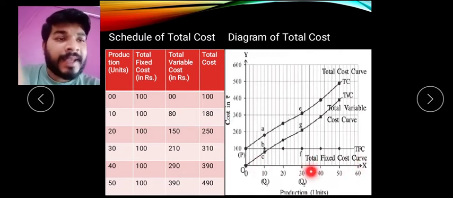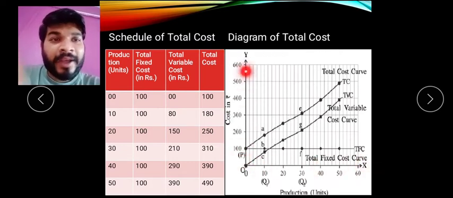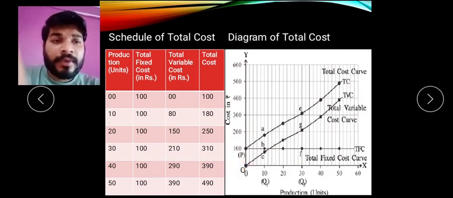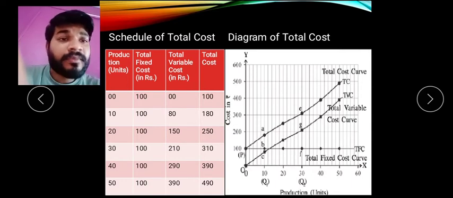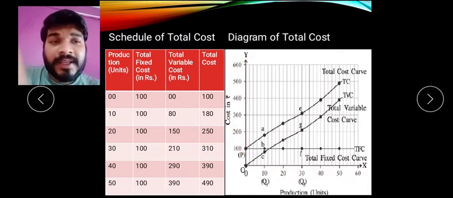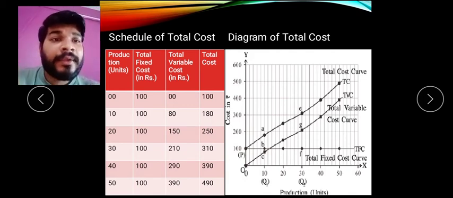First, on the x-axis outputs are taken, on the y-axis the cost in rupees is taken. Here at the point of origin, that is O. Now you find that we have taken the scale, that is 1 centimeter equals 10 units on the x-axis, and on the y-axis the scale is 1 centimeter equals 100 rupees.